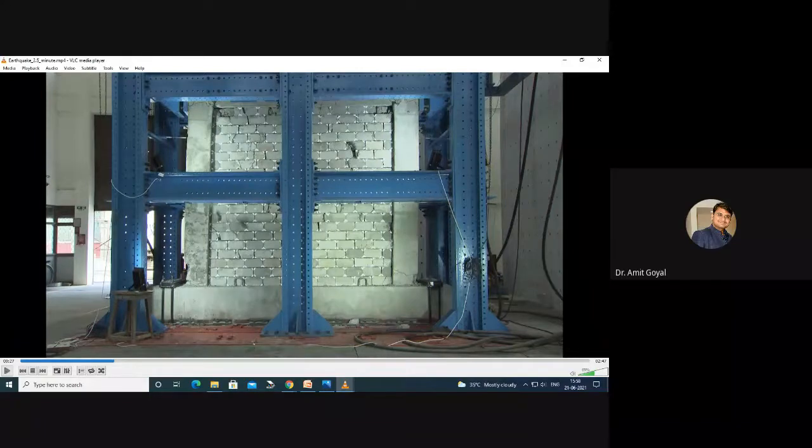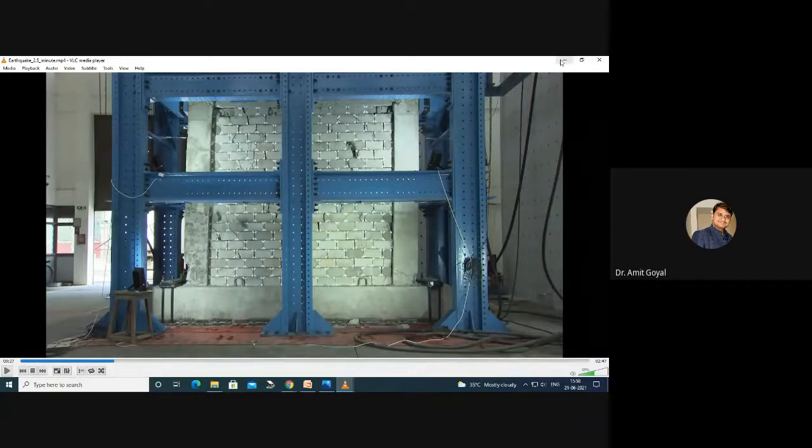Have you seen my technology of earthquake resistant structure, that video? In that structure, in the out of plane direction, I have provided viscoelastic links that are connected with each other. Now in out of plane movement also, it will not fail.